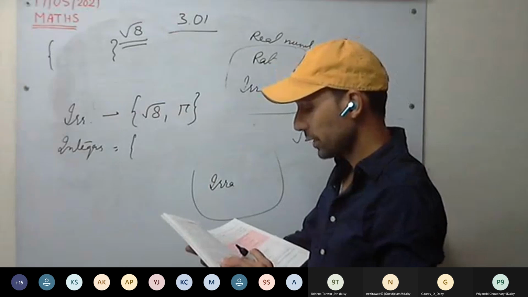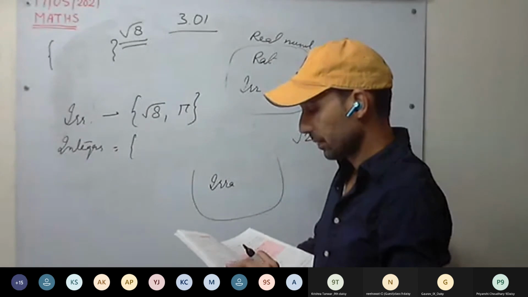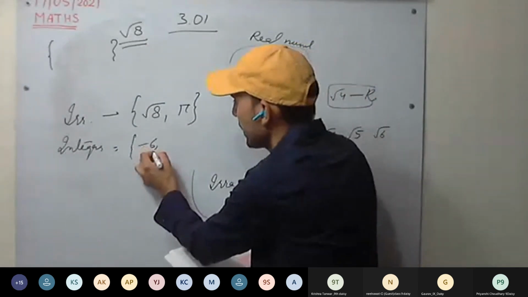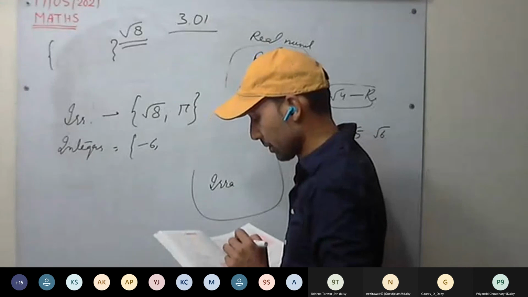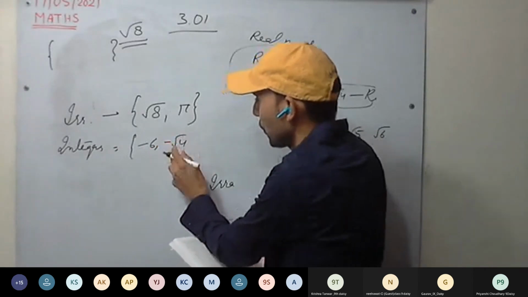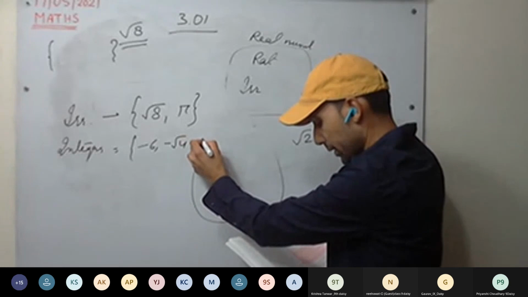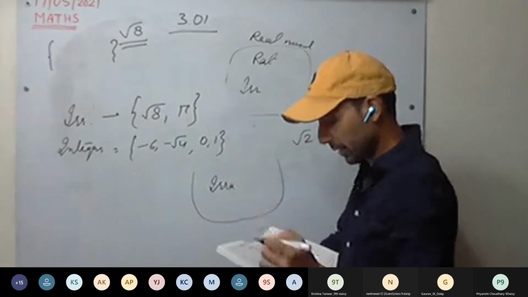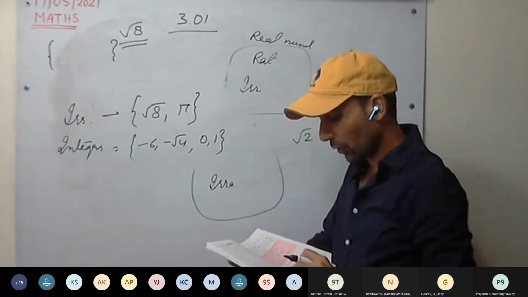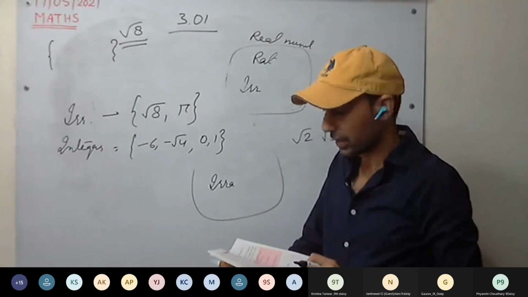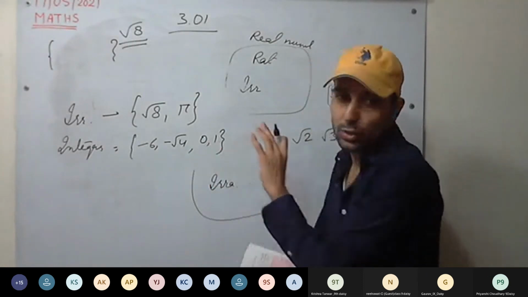Okay, set of integers. What are the set of integers? -6, minus √4, it's an integer. We are getting -2. Then 0 and 1. These are integers. Set of non-negative integers. So that will be 0 and 1 only.